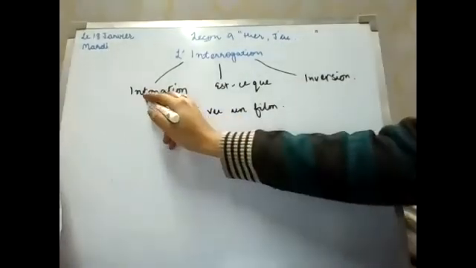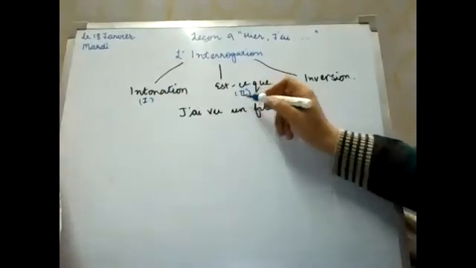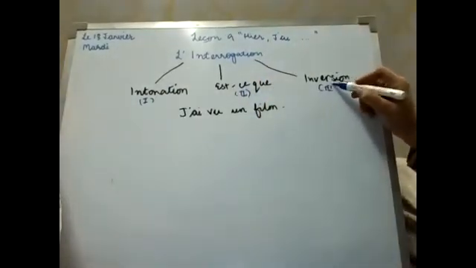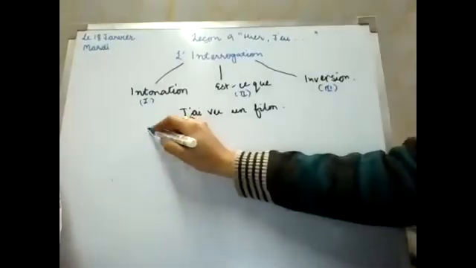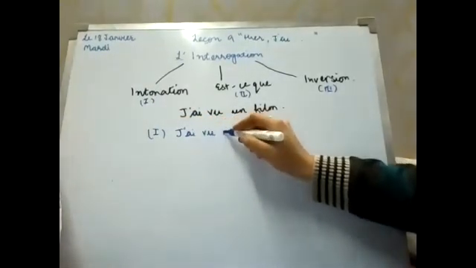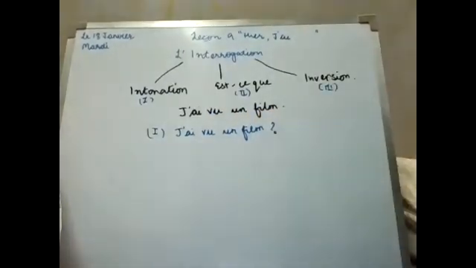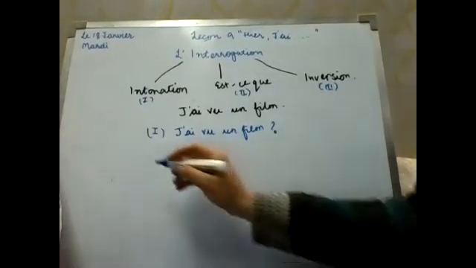My first form is intonation, my second form is est-ce que, and my third form is inversion. In the first form, I simply write the sentence j'ai vu un film and a question mark. Nothing else to do, we just add a question mark to the given sentence. This is your intonation form.